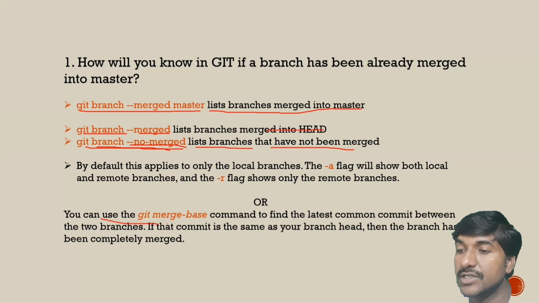Another way is to use git merge-base. You can use the git merge-base command to find the latest common commit between two branches. If that commit is the same as your branch head, then the branch has been completely merged. We can then realize the branch has been completely merged. I think the second one is the best option.